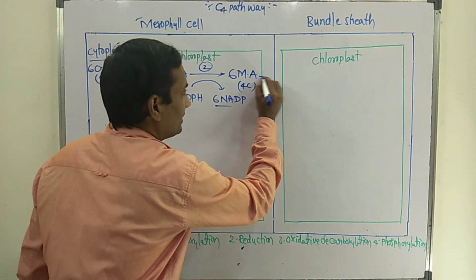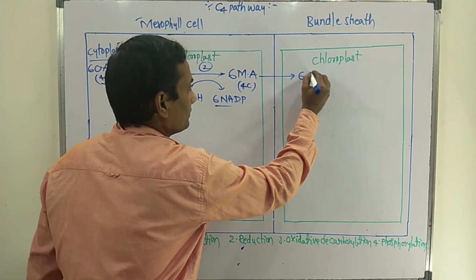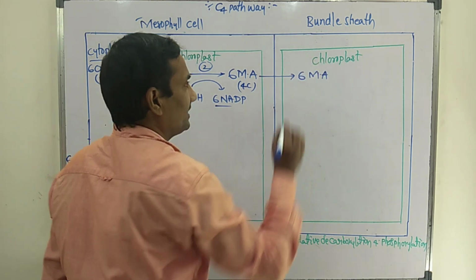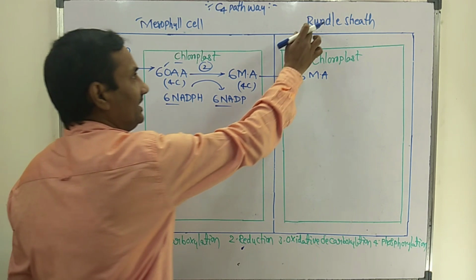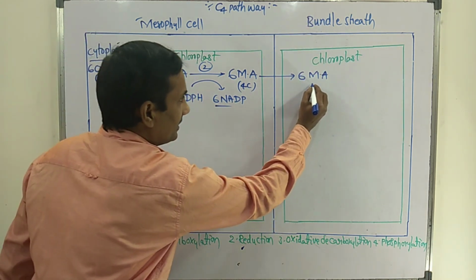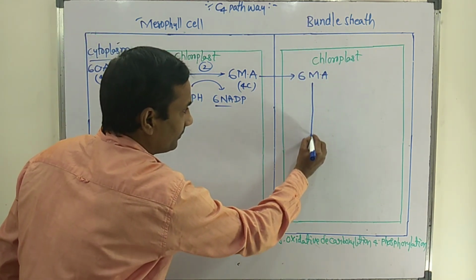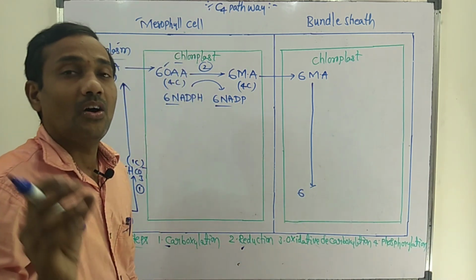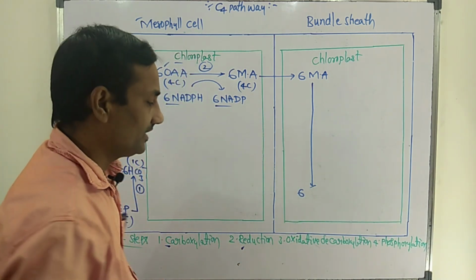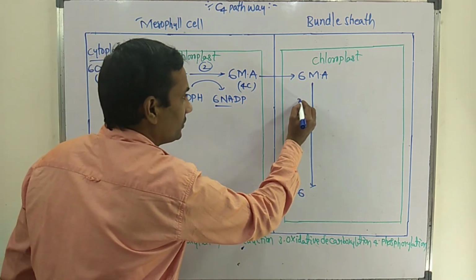These 6 molecules of malic acid enter into the chloroplast of bundle sheath cells. Here 6 molecules of malic acid undergo oxidative decarboxylation, that is the third step.